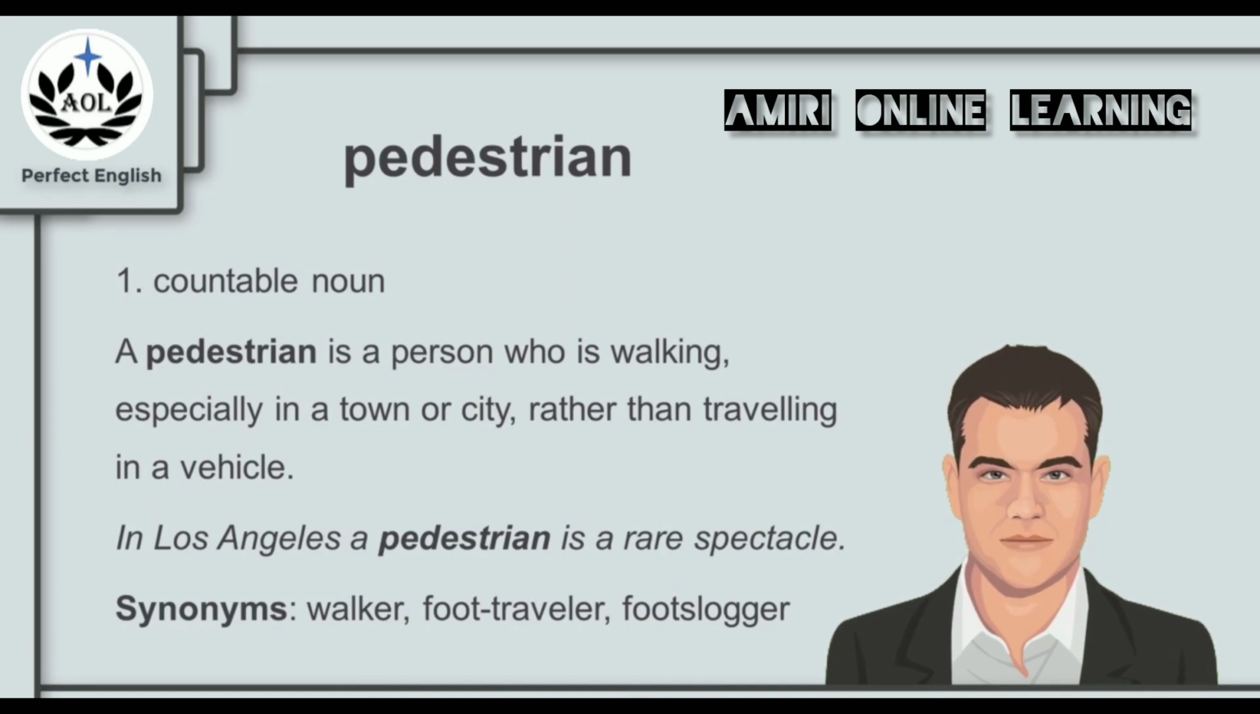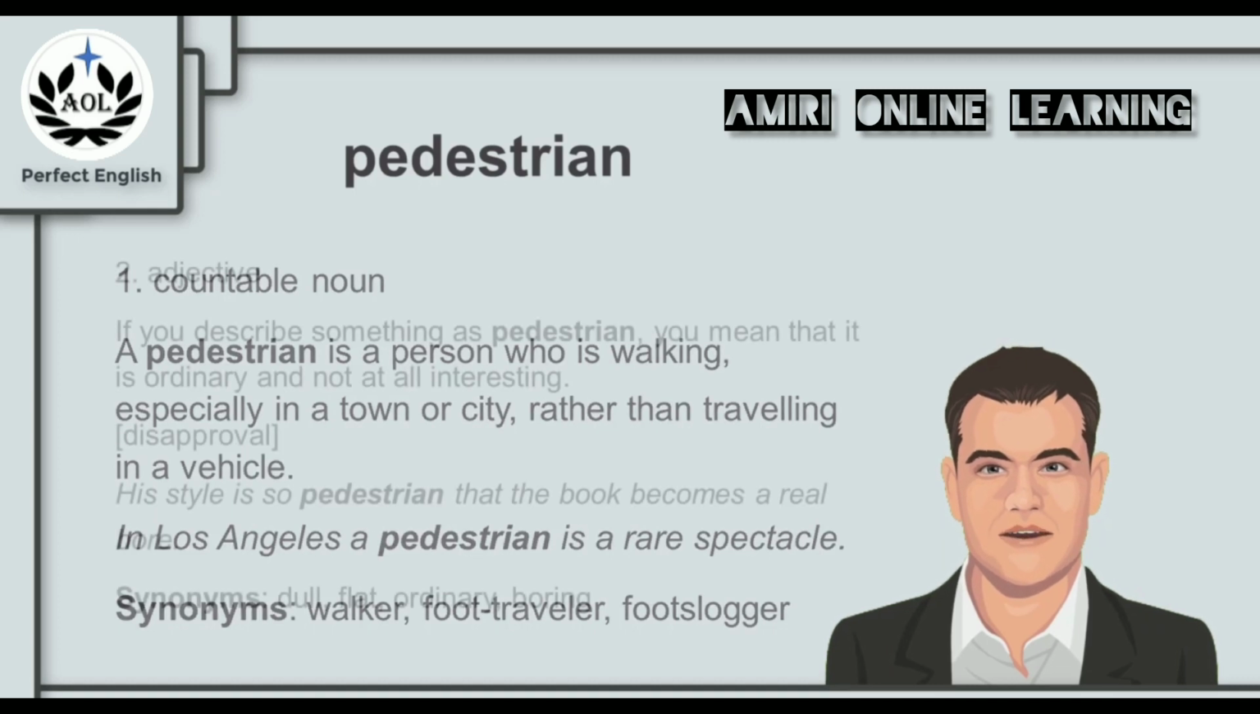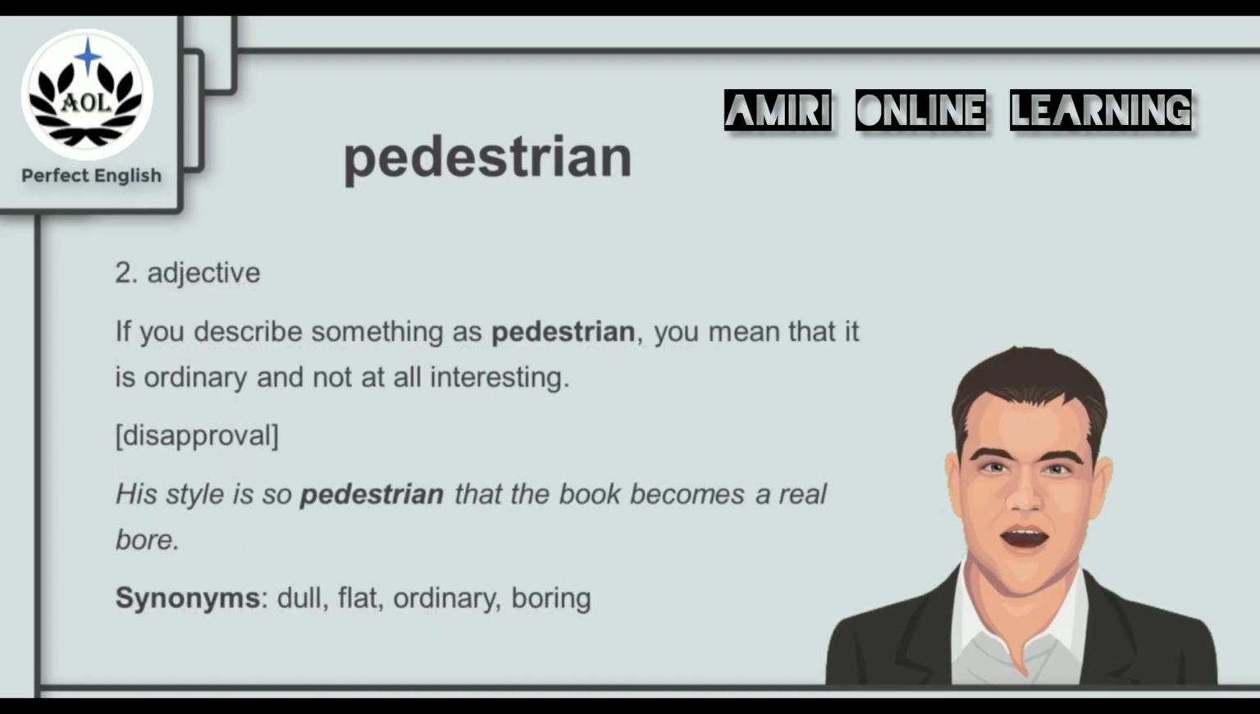For example, in Los Angeles, a pedestrian is a rare spectacle because people usually use their cars or other means of transportation, but they don't use their feet a lot. And synonyms for pedestrian are the words walker, foot traveler, or foot slogger. But we can use pedestrian in a different context that has a different meaning. If you describe something as pedestrian, you mean that it is ordinary and not at all interesting. And that is a negative word that shows our disapproval.